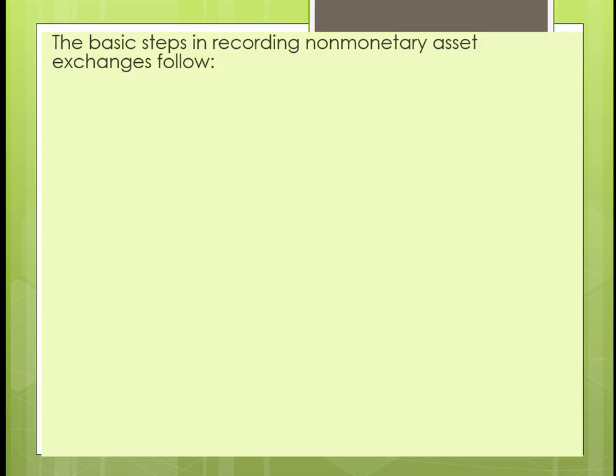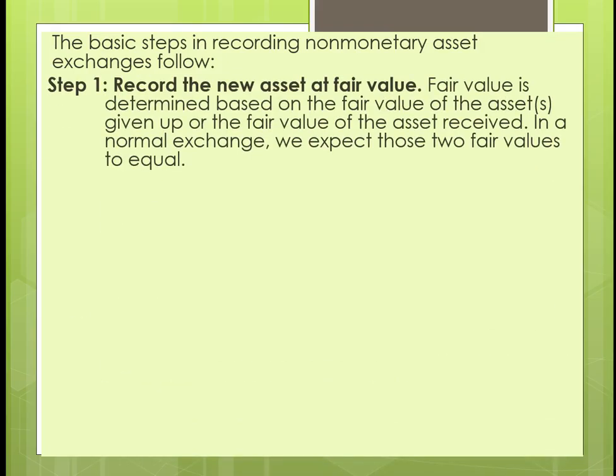All right, but before we do that, these are the steps. This is new in this book. What they do is they go through the 4 steps of how you're supposed to do the journal so you get it correct, because sometimes this can be a little tricky. So what they want you to do first is record the new asset at fair value. Now, what's fair value? The fair value is determined based on the fair value of the asset given up or the fair value of the asset received modified by any cash. In a normal exchange, we expect these 2 fair values to be equal.